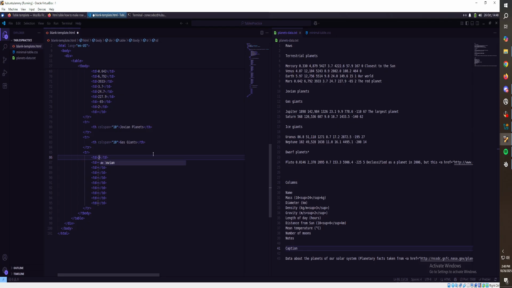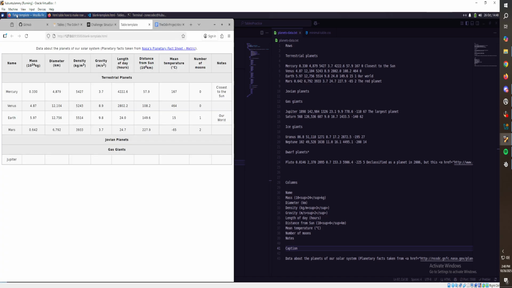And this one is Jupiter. Wait, let me see how this is turning out. Yeah, look at that. That's coming together nicely. That's come out really well.